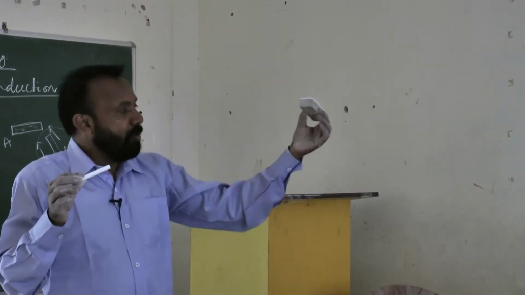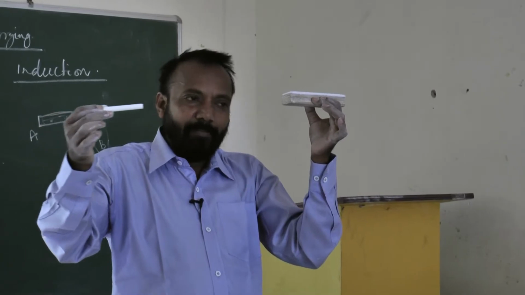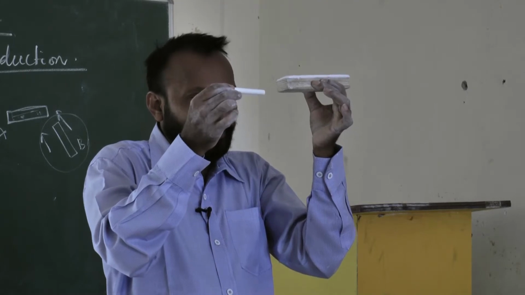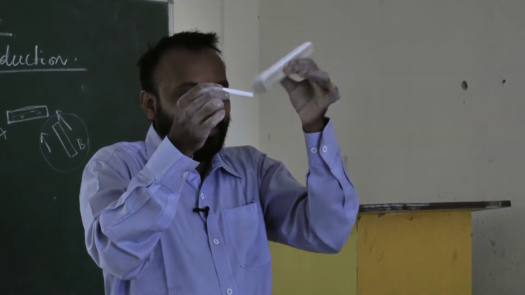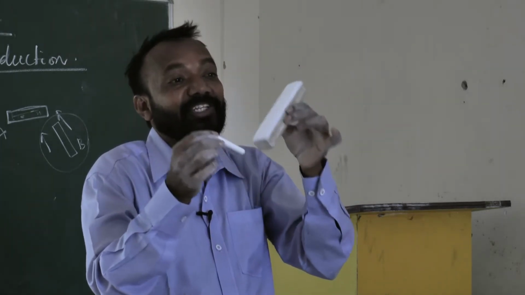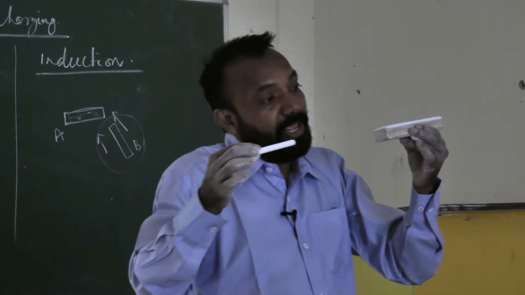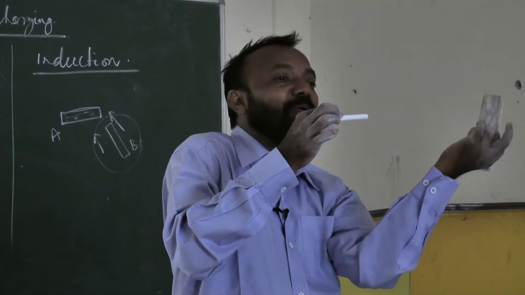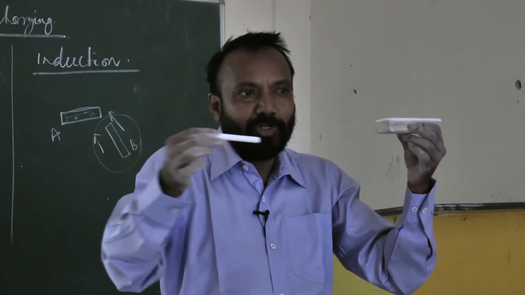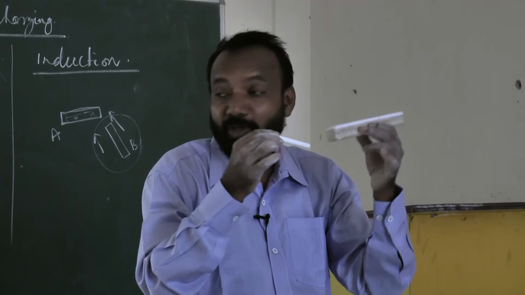Now you see, body A, that is the duster, is there, and body B, the chalk, is there. Now I am bringing this chalk, body B, towards body A. That means body A is inclining towards body B. That means a force of attraction is taking place. When body B is coming closer and body A is moving away, a force of repulsion is taking place. Whenever body B is brought near body A and body A inclines towards it, attracted, that is a force of attraction taking place.